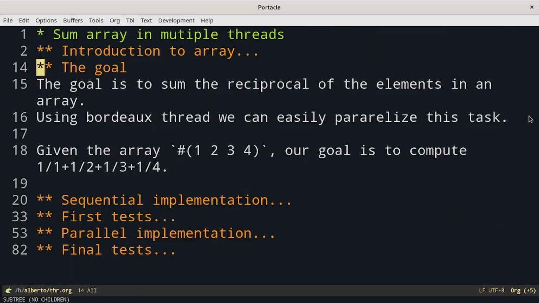The goal is to sum the reciprocal of the elements in an array. Using Bordeaux Threads, we can easily parallelize this task. In particular, we will see if we can get some gain in performance. Summing the reciprocal of an array means, for example, given the array with the elements 1, 2, 3, and 4, our goal is to compute 1 over 1 plus 1 over 2 plus 1 over 3 plus 1 over 4.